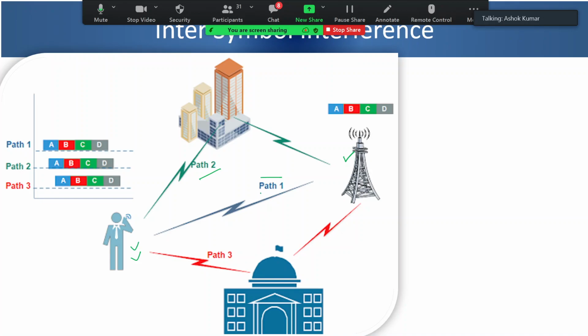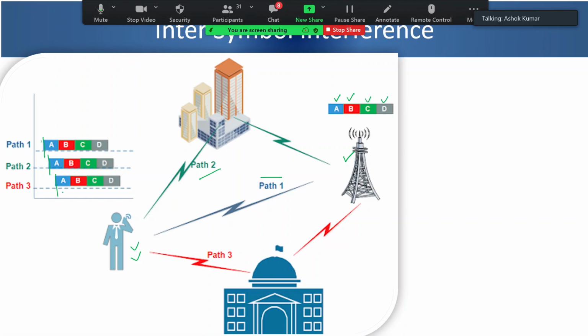For example, if you take path 1, suppose there are four symbols, symbol A, B, C, D, which are getting transmitted sequentially. Your symbol A is received at this point of time, but with path 2 it may be received slightly delayed here, and in path 3 again there will be a delay.